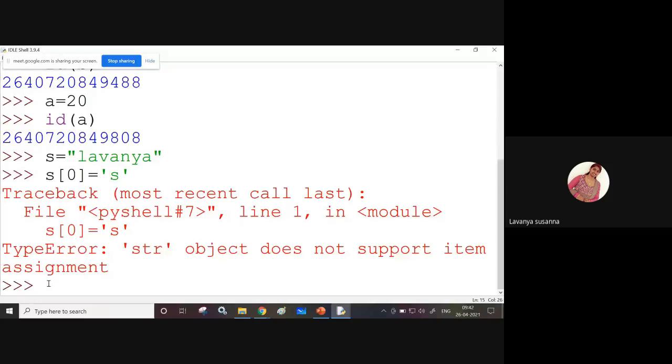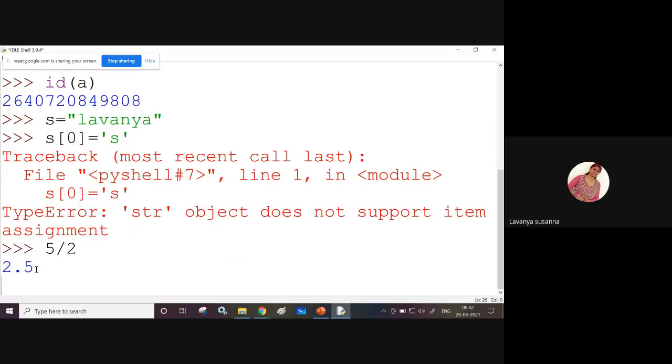See here, I am typing. See at the bottom. Now see. First, let us see division. 5 divided by 2. What is the answer? See, you got 2.5, right? You got the exact value, 5 divided by 2 is 2.5. You got the fractional part also, right? A floating point number.